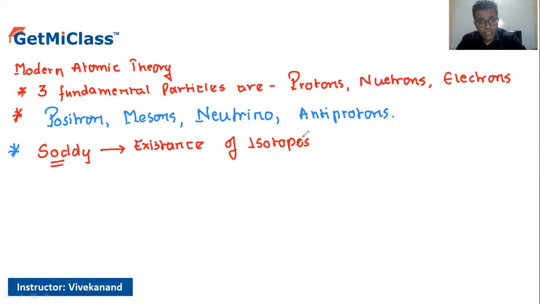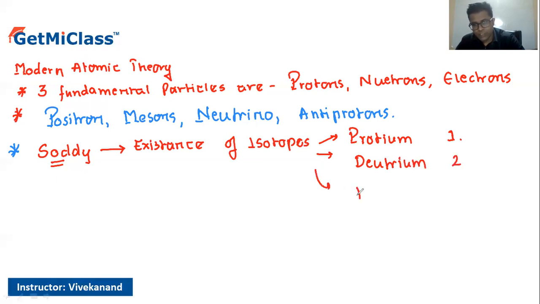For example, protium with atomic mass 1, deuterium with atomic mass 2, and tritium with atomic mass 3.